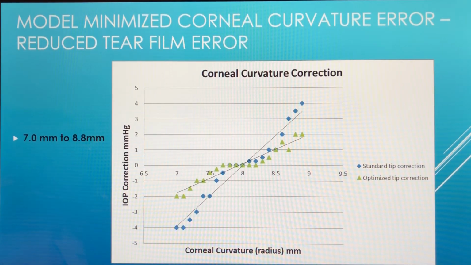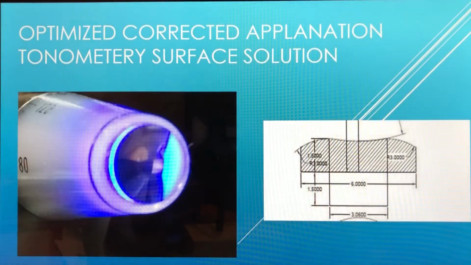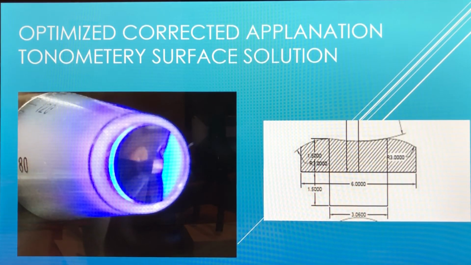A similar significant reduction in the IOP measurement dependence upon corneal curvature is found with the optimized Goldmann applanation tonometry surface. Again, we do not typically correct for errors in corneal curvature nor in corneal rigidity, only in corneal thickness. Shown here is a primary prototype of the optimized design with a modified biprism surface. Additional prototypes are forthcoming.